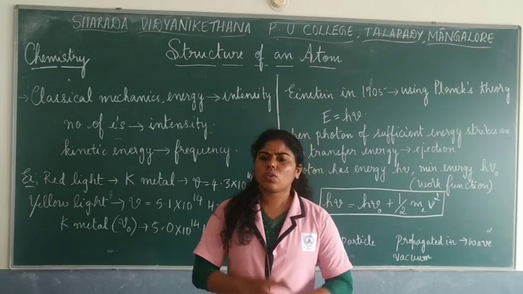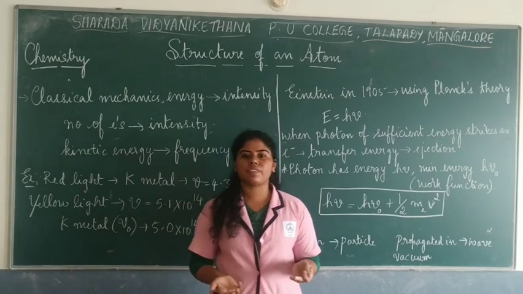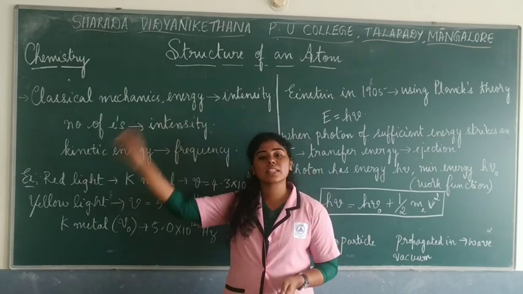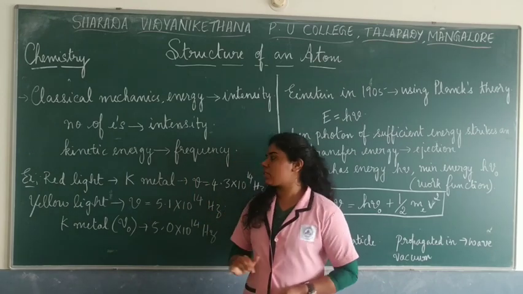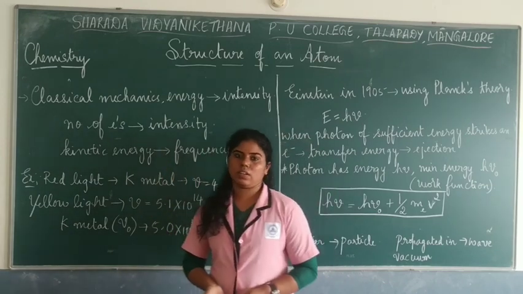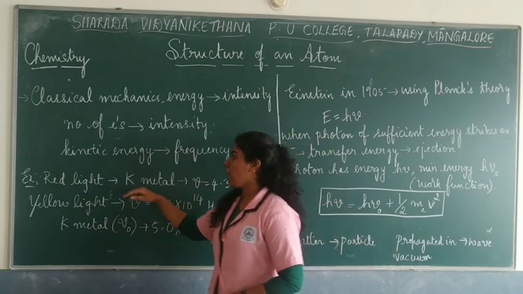So these observations made in the photoelectric effect were totally different from what was considered in classical mechanics. For example, how do they prove that intensity doesn't depend on the kinetic energy of these particles?